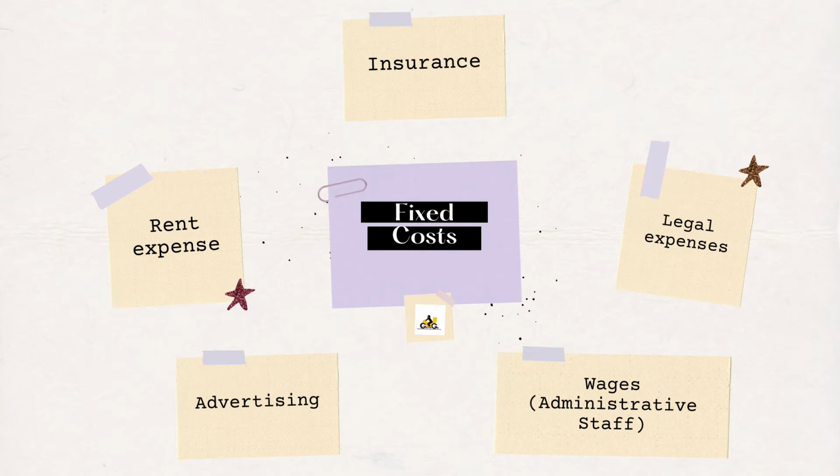Fourth are the administrative staff's wages. Our administrative staff, who will be responsible for all office and management related work, will be paid a fixed monthly salary. Lastly, the business's advertising costs. As a starting business, we would need to put our services out in public. Advertising services such as print and digital are taken into consideration. Facebook offers a fixed rate when you put up an ad that covers a particular demographic in the selection.